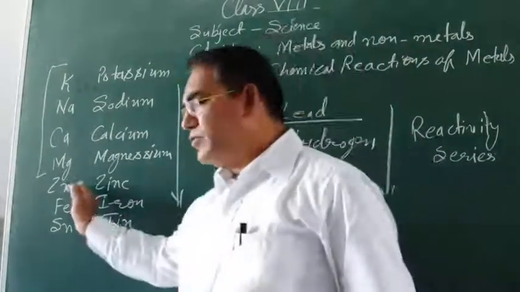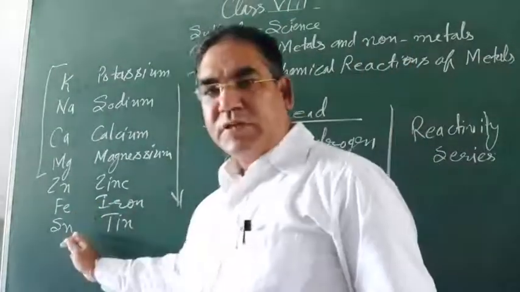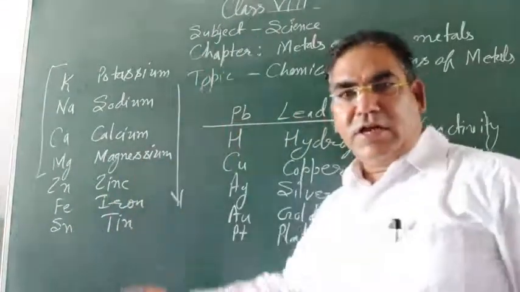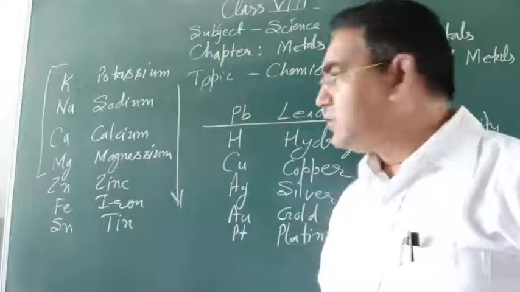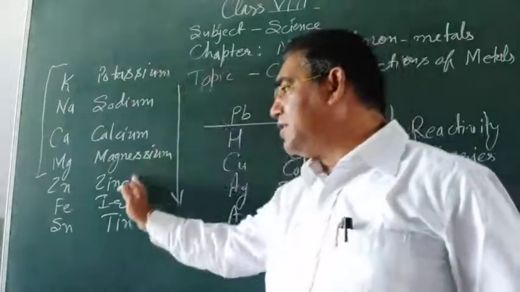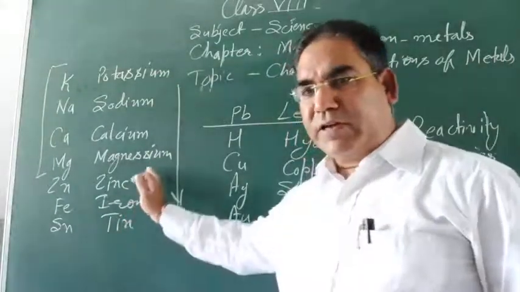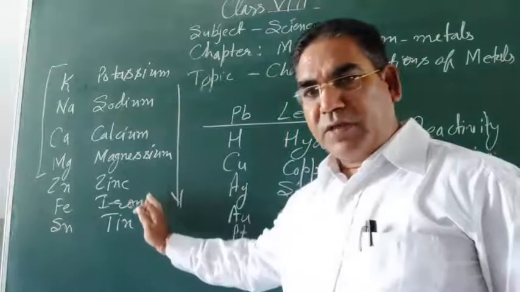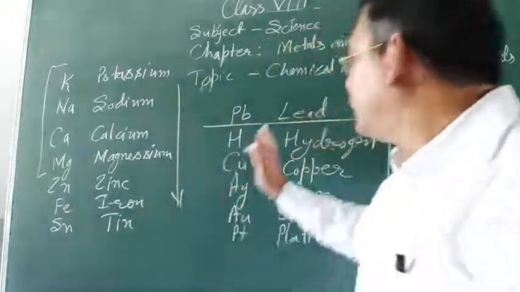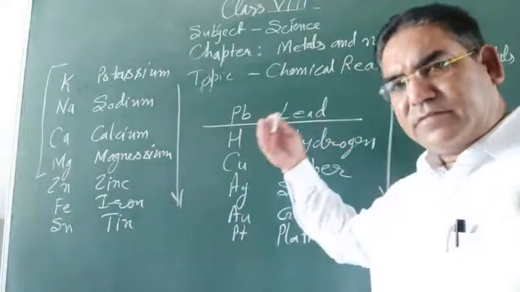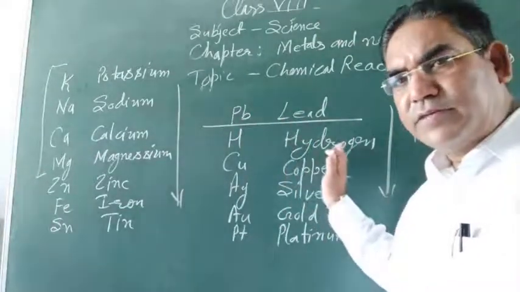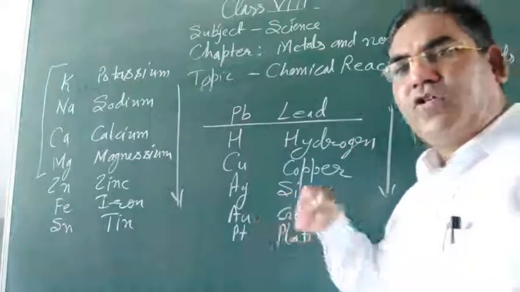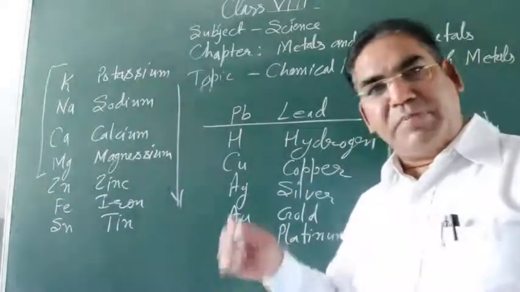Moderate reactive: zinc, iron, tin. These are the moderate reactive metals, and those are the highly reactive metals. Now lead is less reactive. Now hydrogen. Below hydrogen: copper, silver, gold and platinum.